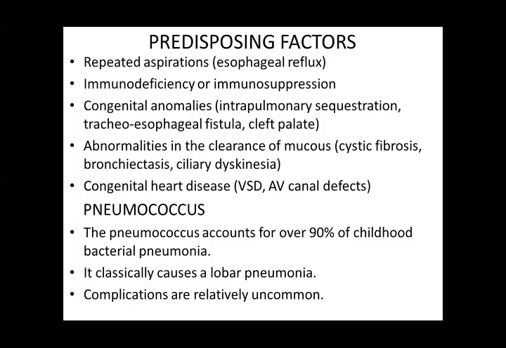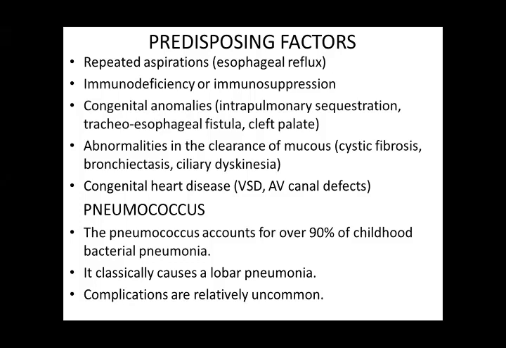And if there are abnormalities in the clearance of mucus like cystic fibrosis, bronchiectasis, ciliary dyskinesia, in these conditions the cilia are not properly functioning.